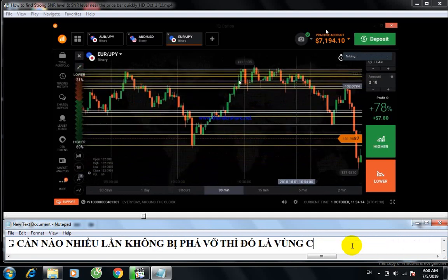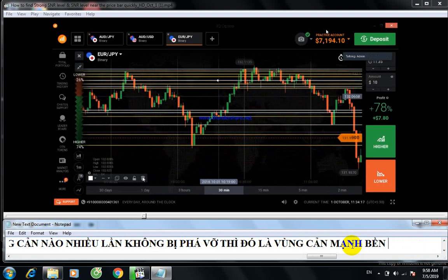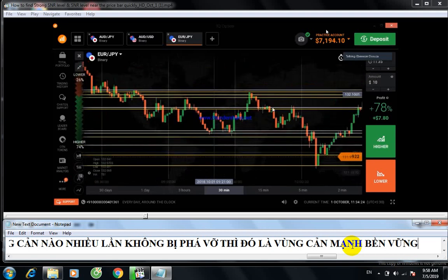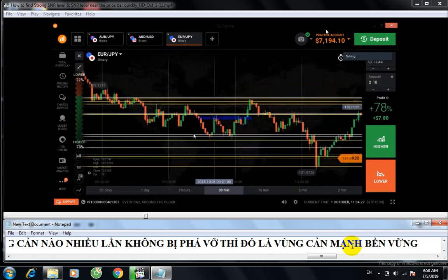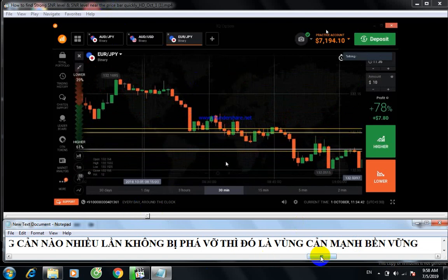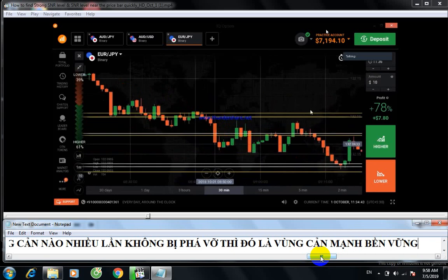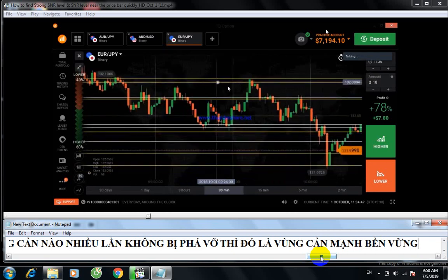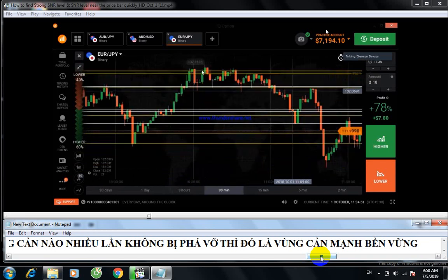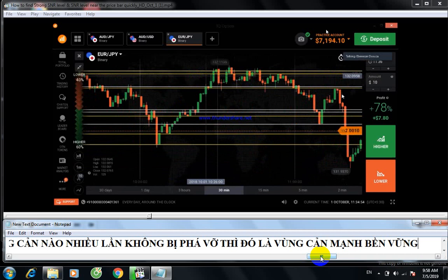So I'm removing this line. This is not a good line. Okay, it worked here. It worked. I'm removing it. Okay, it worked. It worked. The breakout didn't work here.